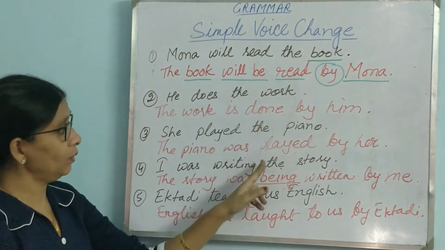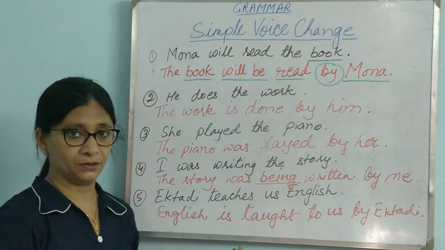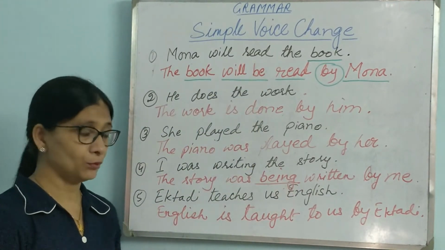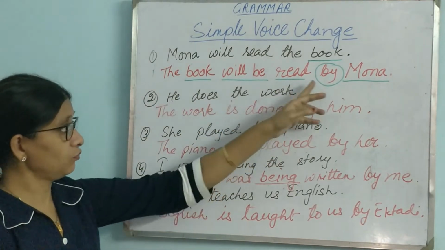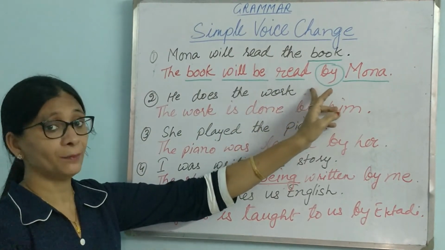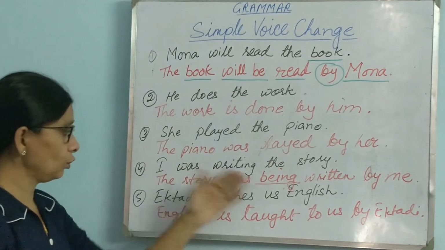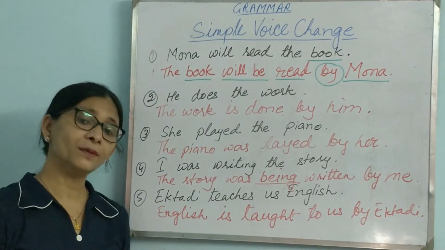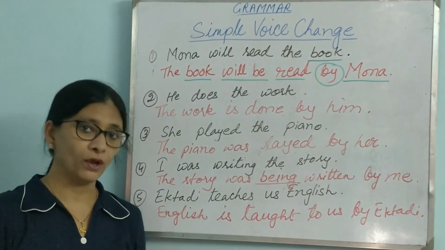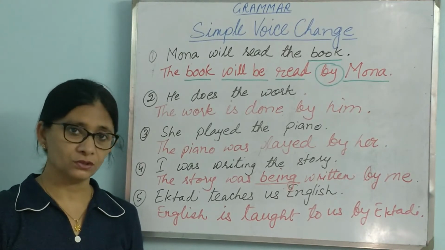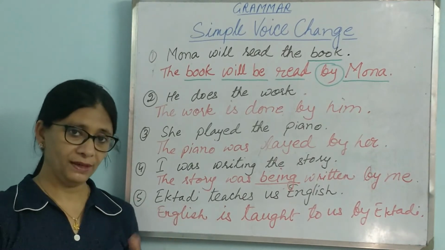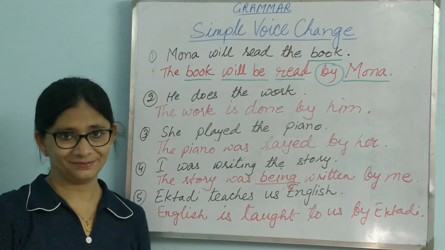Then the main verb will always be the past participle. That is the thumb rule. Past participle, followed by the inseparable "by", and then the subject. So this is, in short, the simplest rule of conversion of voice. And if you remember this much also, then there will be no problem in changing the voice.